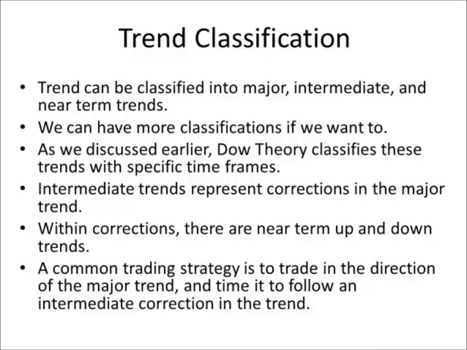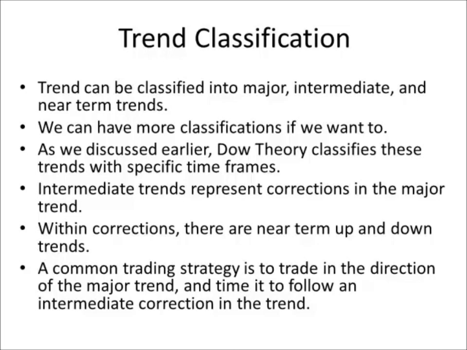Trends can be classified into major trends, intermediate trends, and near-term trends. The near-term, of course, is like the minor trend we discussed before. Now, we can have more classifications if we want to. So we can have 4 categories of trends, or 5, or 6. And in general, each of these will represent a specific time period.